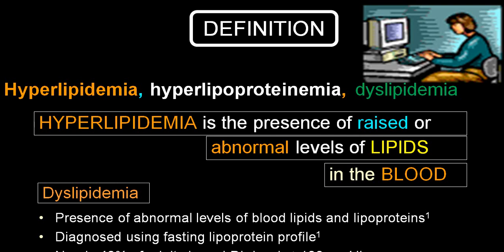It is diagnosed by using fasting lipoprotein profiles, and nearly 40% of adults have LDL level more than 130, and this is labeled as dyslipidemia. And hyperlipoproteinemia means increased level of lipoproteins in blood.